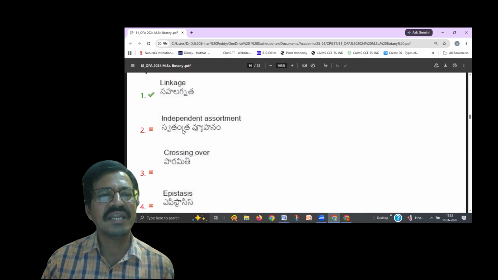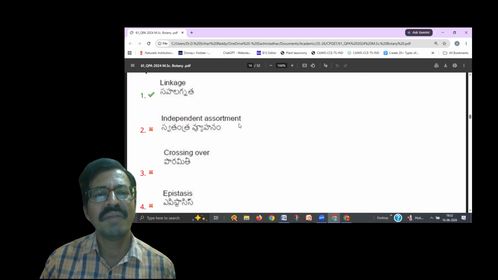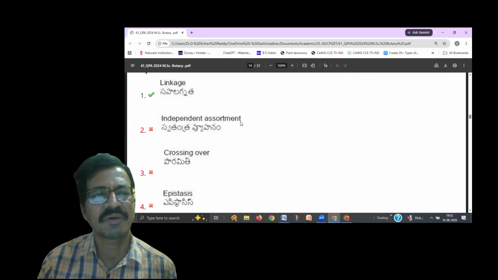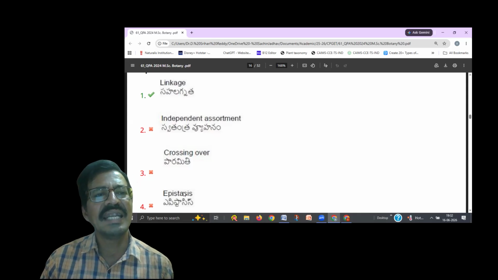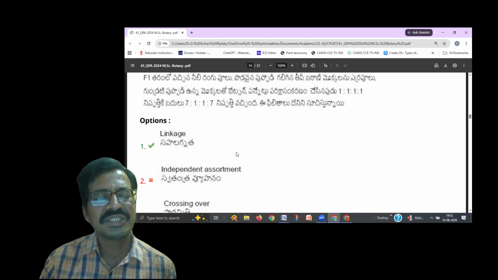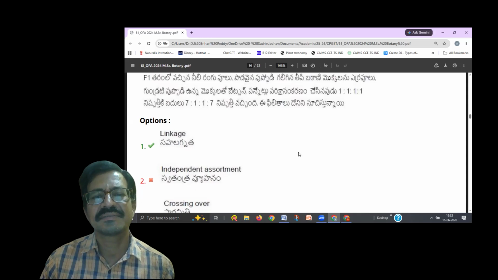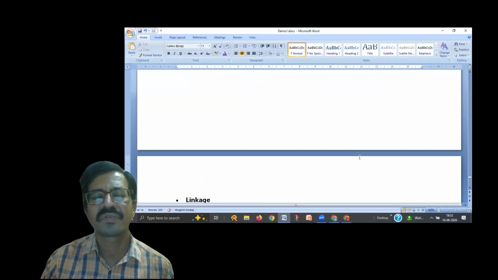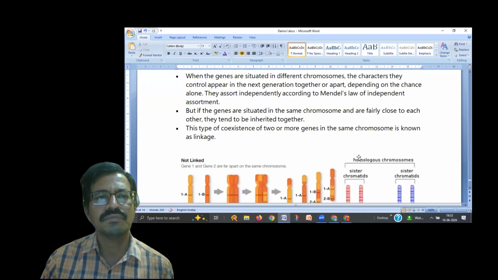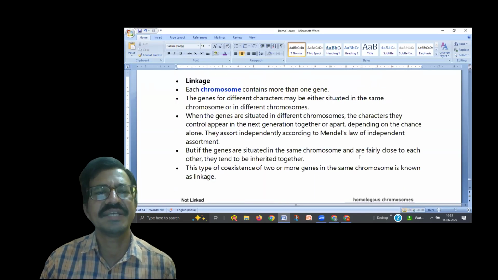Here, independent assortment is related to Mendelian genetics, Mendel's experiment, so it is the wrong answer. Among crossing over, epistasis, and linkage, the most suitable answer here is linkage. So if you see the linkage experiment, what is linkage? First we see.